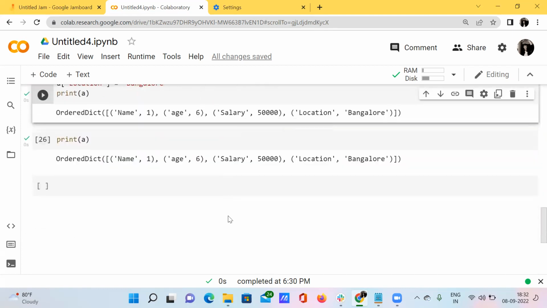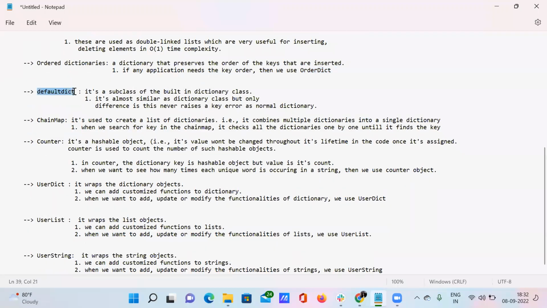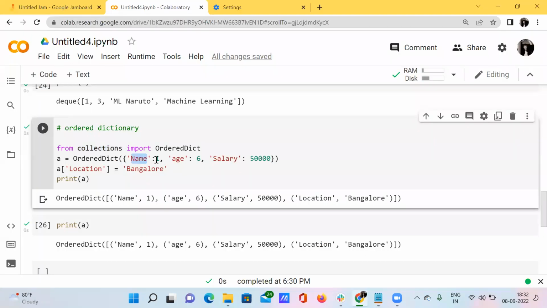Now we are jumping to the default dictionary. Default dictionary is a subclass of the built-in dictionary class. Everybody knows what is meant by dictionary, right? We have already seen that. In the dictionary, we have a key and we have the corresponding value for it, and the dictionary will be surrounded by curly braces. See here, the curly braces. So this will be the syntax of this dictionary.